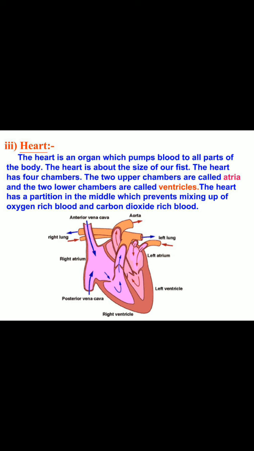The heart has a partition in the middle which prevents mixing of oxygen-rich blood and carbon dioxide-rich blood. Here the blue color is the blood which is rich in carbon dioxide. Red color is the blood which is rich in oxygen.